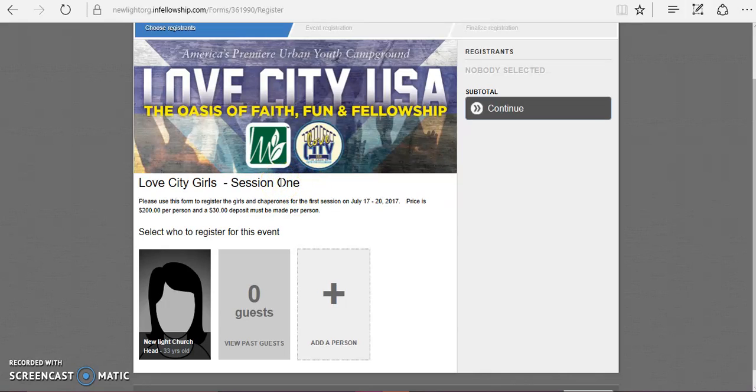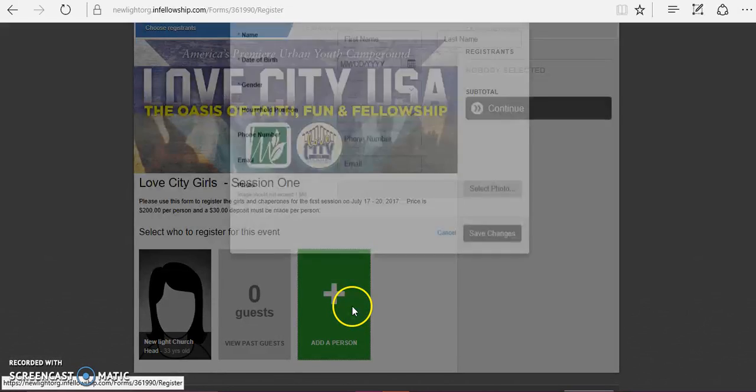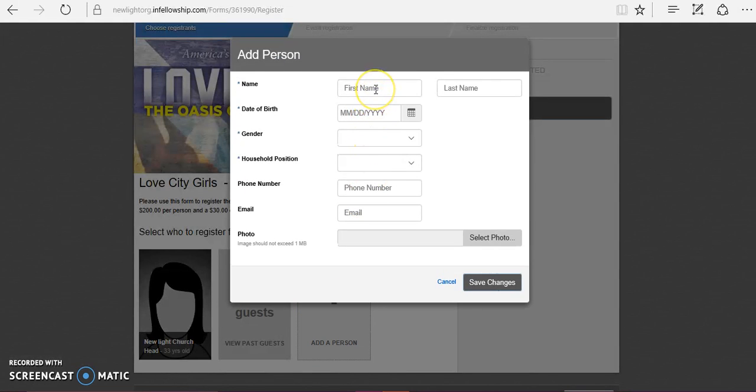Let's begin to add our chaperones and campers. You do not need to know the name of the person that you would like to register. However, you will need to know this information later. If you do not know the name of the person that you would like to register, simply type kid. In the last name box, you will type the number 1. This is to say that this is the first camper that you would like to register.